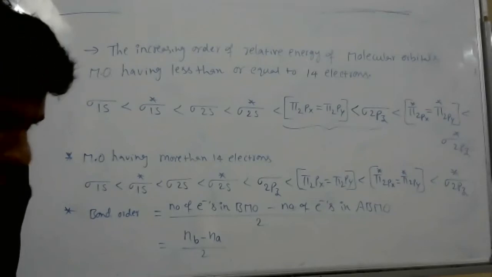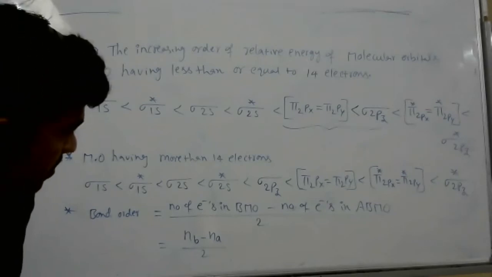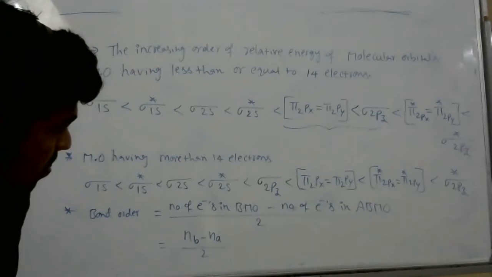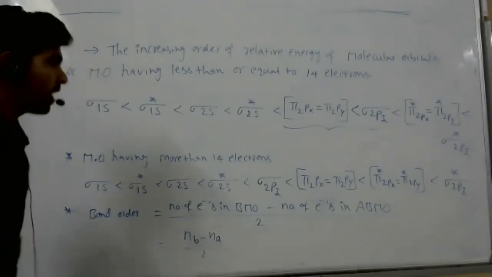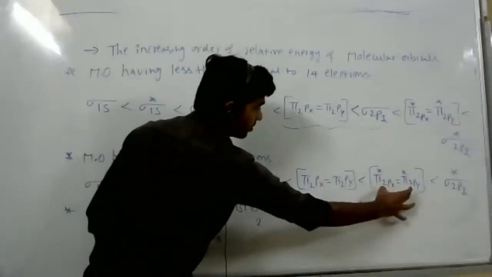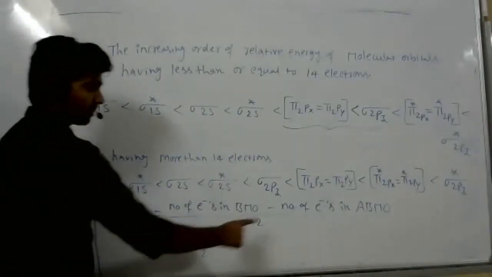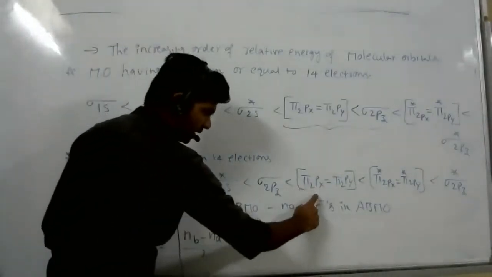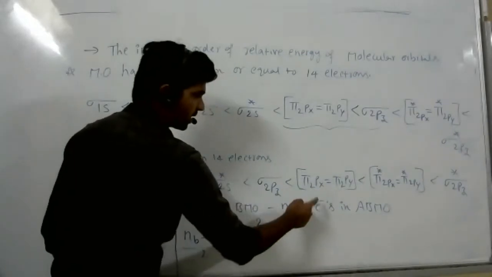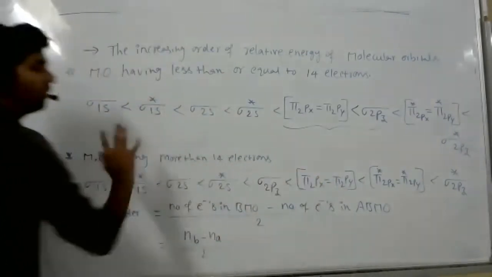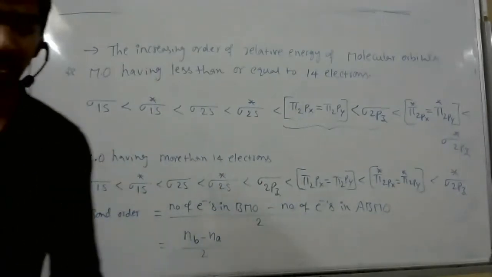Sir, pi 2px and pi 2py have equivalent energy, right? Yeah, these two have equivalent energy, these two also have equivalent energy. So while filling these orbitals, be careful: first give one electron here, next here. Again, if you have extra electrons, give here and then here, but don't give two electrons directly.